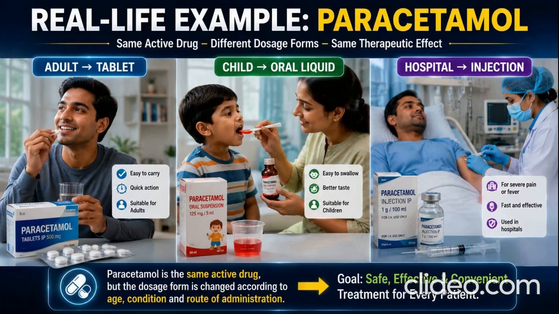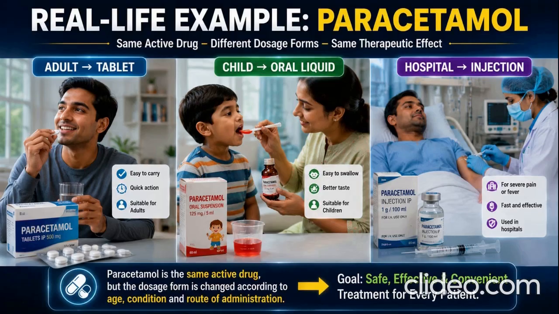Before we finish today's episode, let's quickly revise the important points. Point number 1. Pharmaceutics is the science and technology of designing, formulating, manufacturing, and evaluating dosage forms. Point number 2. A drug is the active substance, while a dosage form is the physical form in which the drug is administered. Point number 3.